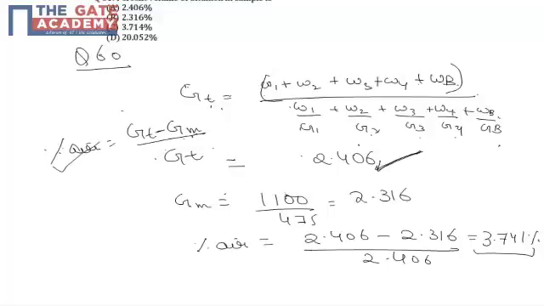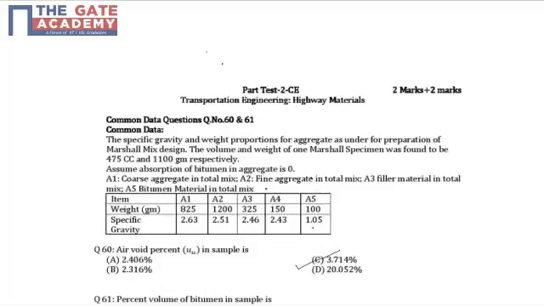Hello students. Questions number 60 and 61 are common data type questions from transportation engineering, from the topic of highway materials.